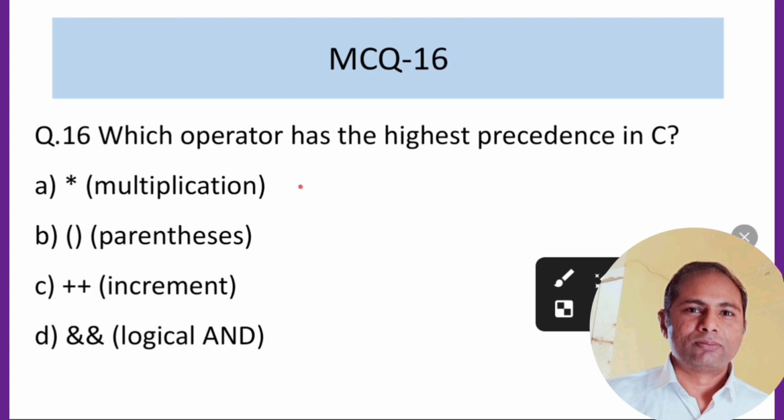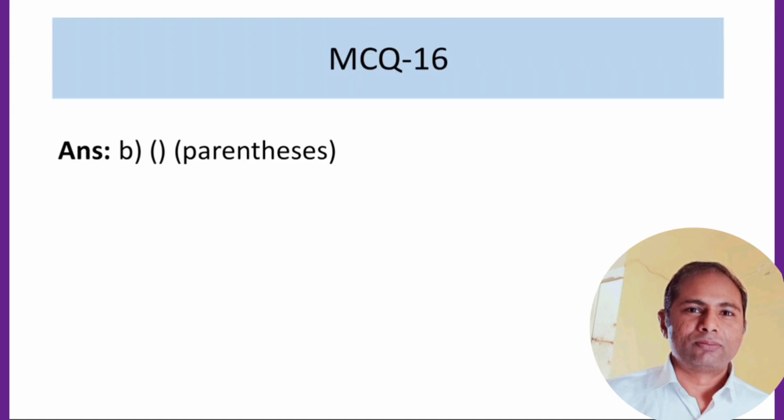And logical AND is a conditional operator. From all of the operators, parenthesis has the highest precedence, so it can change the rule. So we should go with the parenthesis option. We can check the answer. So parenthesis has the highest precedence here.